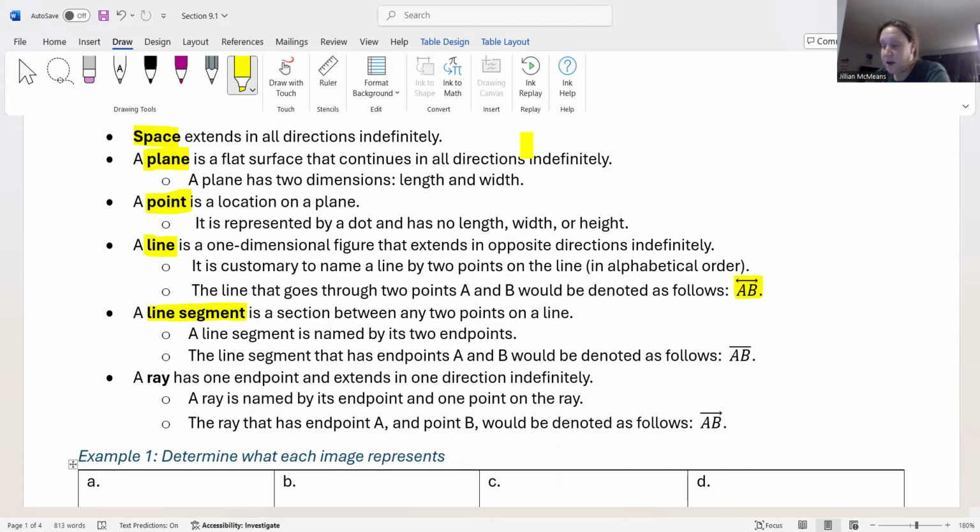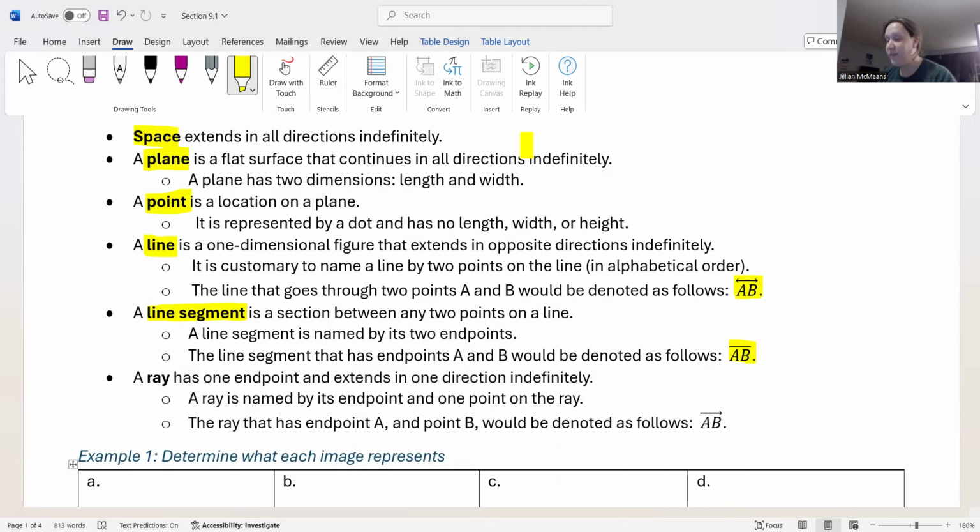A line segment is named by its two endpoints. A line segment that has endpoints A and B would be denoted as follows. You have these points A and B, and you have a little miniature line segment on top. So it's a little line that does not have arrows. That's how we differentiate between a line and a line segment. A line goes on forever, so we put the little arrows. A line segment has a finite length. It has endpoints, so we don't put the little arrows on the end.